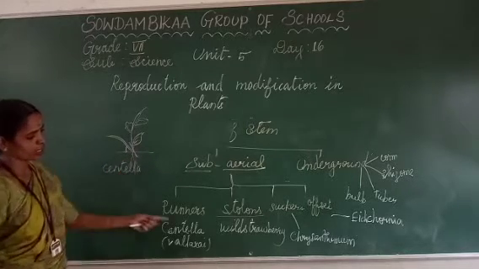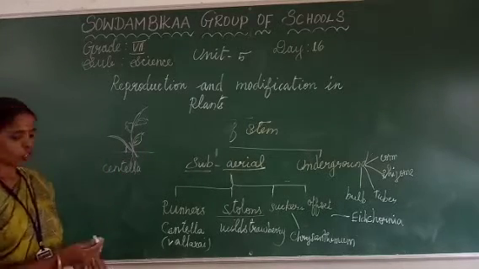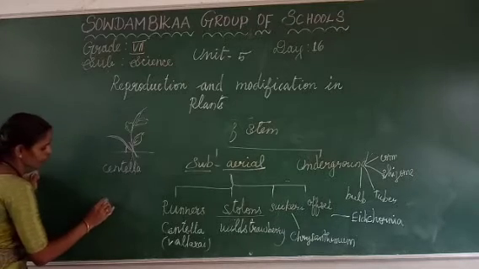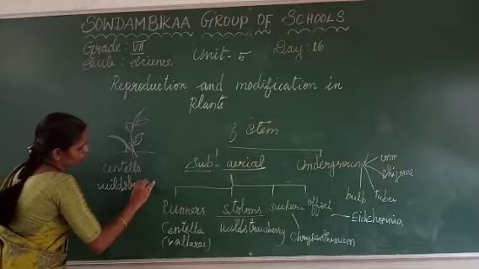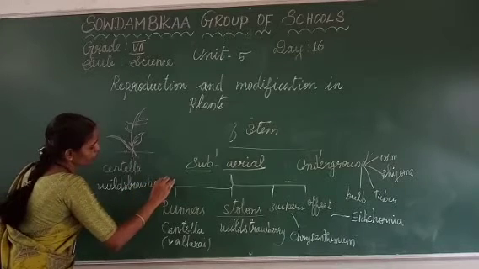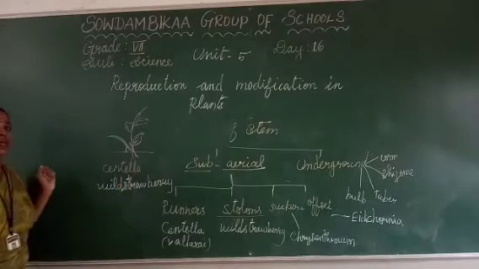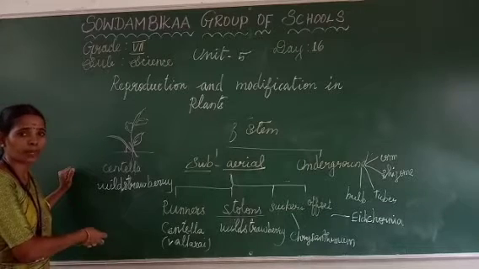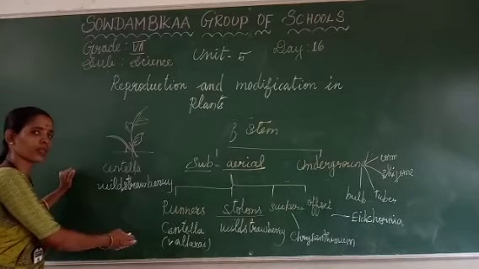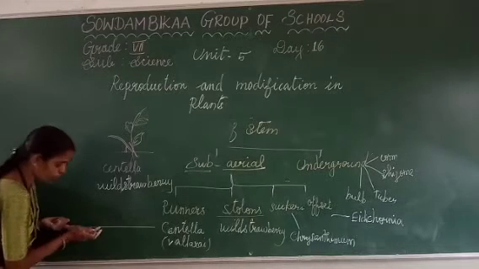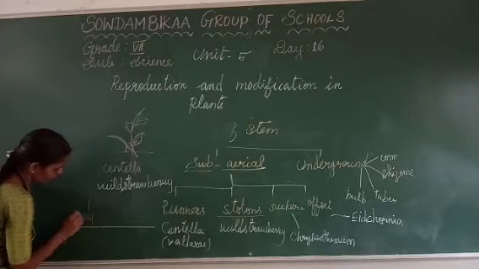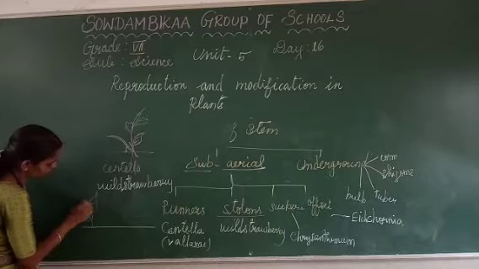The next one is stolons, wild strawberry. How is wild strawberry going to be modified? From the parent plant, some distance away, the daughter plant will be grown, but only in the underneath layer, that is the ground part. This is a parent plant.